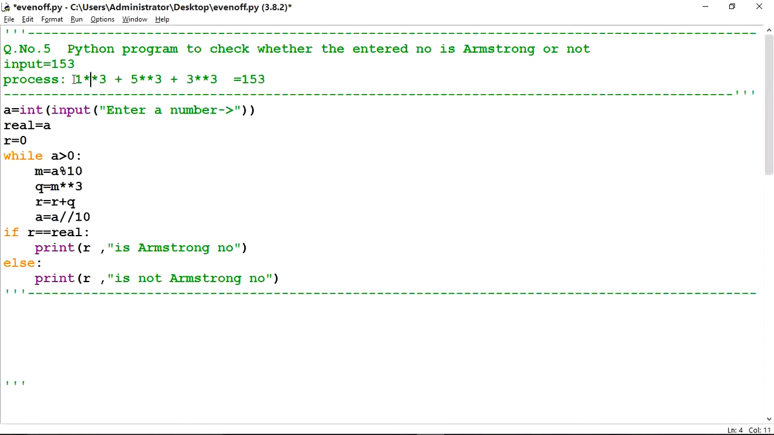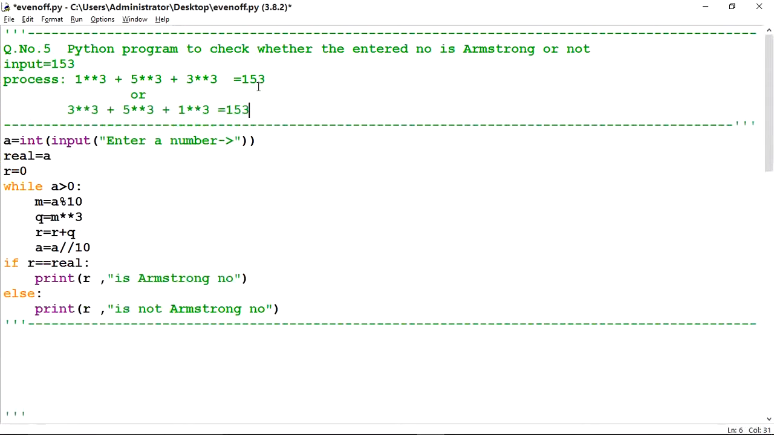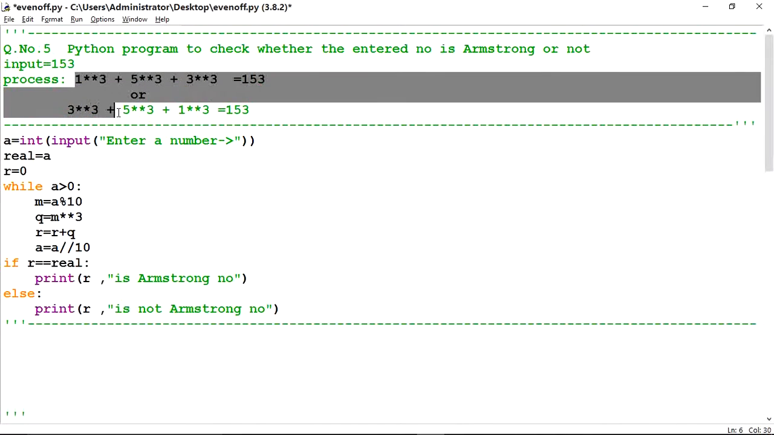If I calculate this expression and the number comes out the same as the one I entered, that means it is an Armstrong number. Or, as a second method, you can calculate it in reverse: 3 raised to the power 3 first, 5 raised to the power 3 second, 1 raised to the power 3 third. Reversely I have calculated, and it will also work for 153. So both methods you can apply.